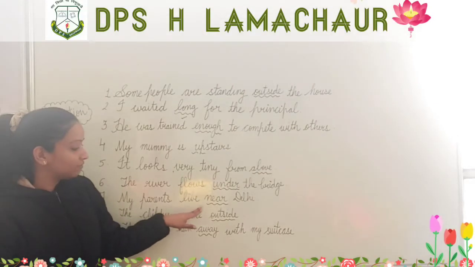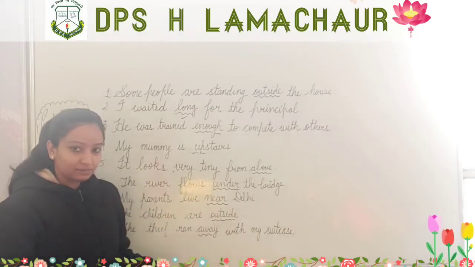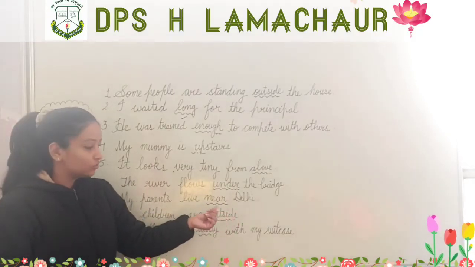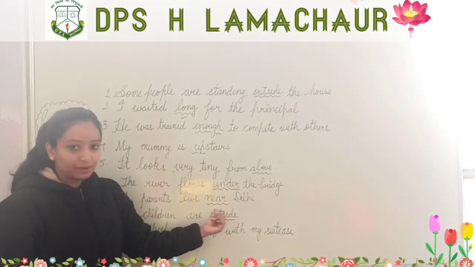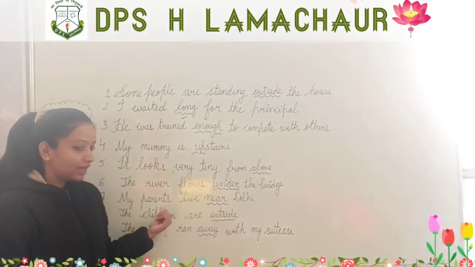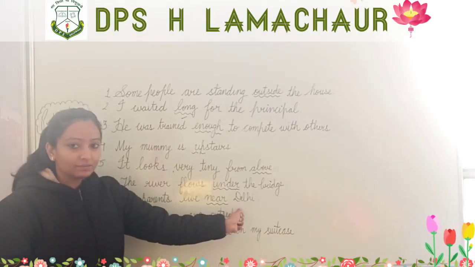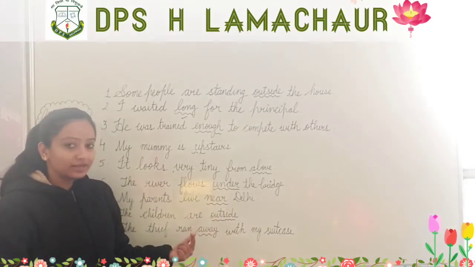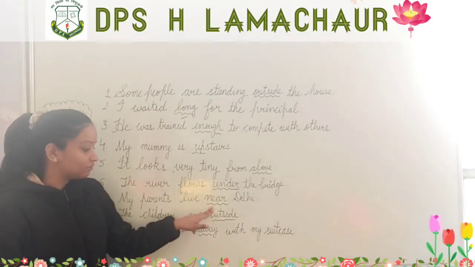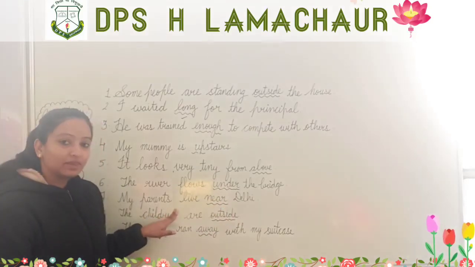My parents live near Delhi. So here, my parents live Delhi. Does it make any sense when we are not using this word near? My parents live Delhi. No. So here it is a preposition. Why? Because it is showing the relation between the noun Delhi and the noun parents. And here the word near is before the noun Delhi. The third point is that it is connecting the object with the sentence. Here the word near is a preposition and it is connecting the object with the sentence.